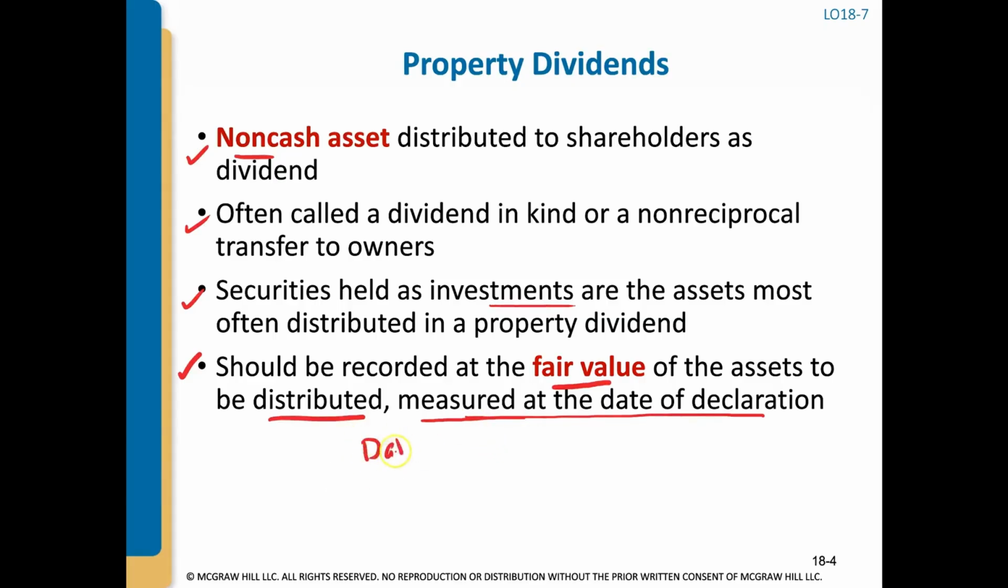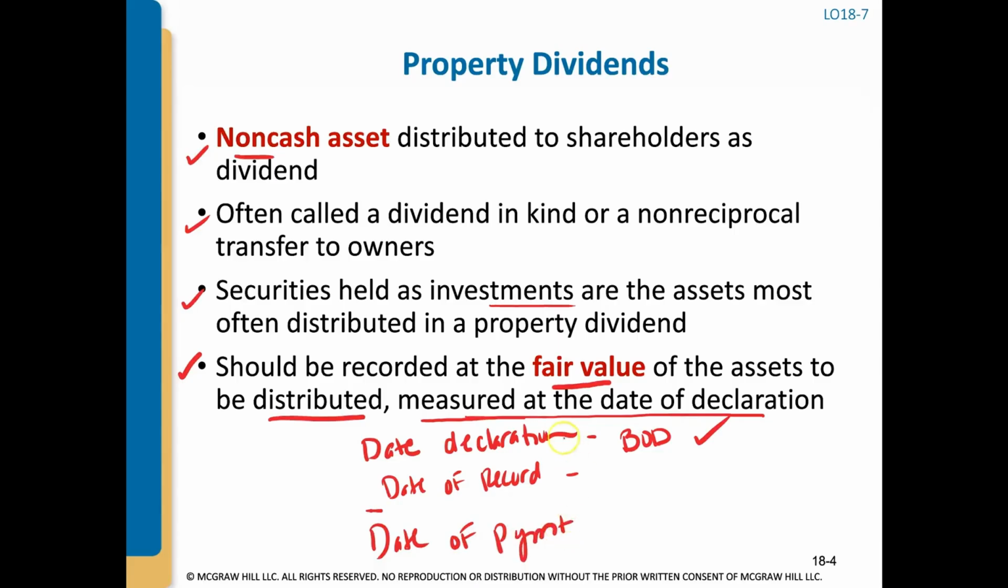Real quick, three dates to know when it comes to paying out dividends. First is the date of declaration, which is when the board of directors determines that a dividend will be paid out. Then there's the date of record, which is when the company determines which shareholders are entitled to receive that dividend once it's paid. And then the date of payment is when that dividend is actually paid out.